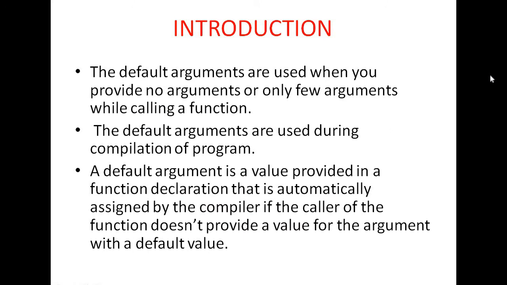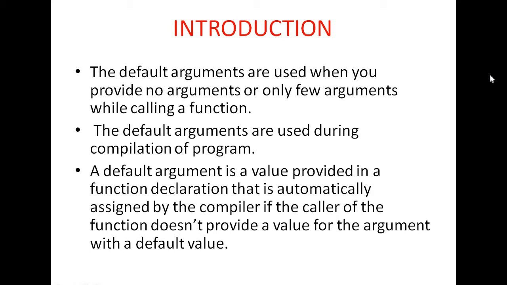Whenever I have discussed with you, the number and type of values must always be the same in function call and function definition.